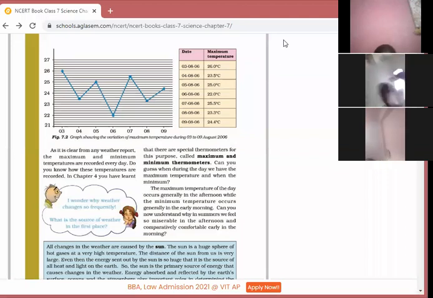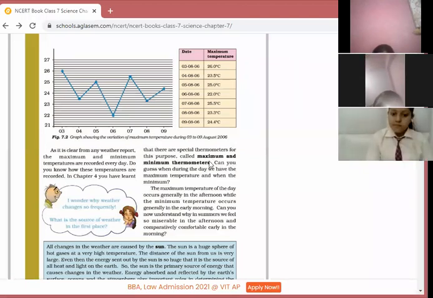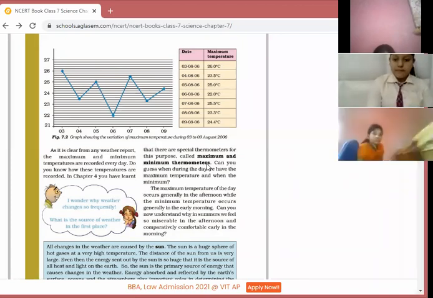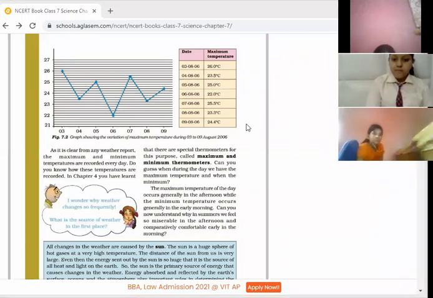So next is, let's continue minimum and maximum temperatures. So children, you know minimum and maximum temperatures are calculated with the help of special kinds of thermometers, that are known as maximum thermometers and minimum thermometers. You must have seen that in the weather report maximum and minimum temperatures are written. So how is it possible to find the minimum and maximum temperature? So special kinds of thermometers are there for maximum and minimum temperatures.